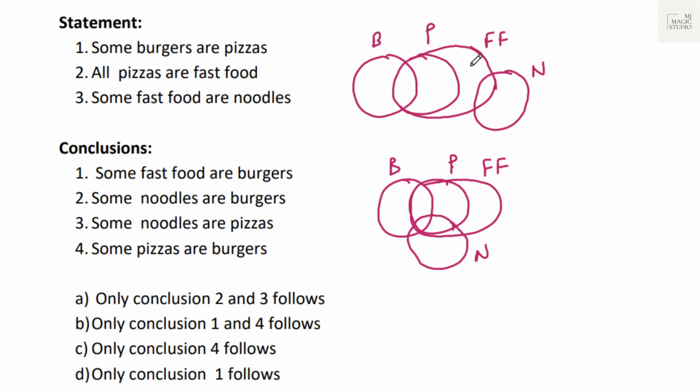Conclusion: some fast food are burgers. We can see that some fast food are burgers in Venn diagram 1 and Venn diagram 2. It follows. Some noodles are burgers, which is not there in Venn diagram 1. It doesn't follow. Some noodles are pizzas, which does not follow in Venn diagram 1. Some pizzas are burgers follows in Venn diagram 1, and in 2 also some pizzas are burgers, it follows. That means conclusions 1 and 4 follow. We'll mark option B and move on.